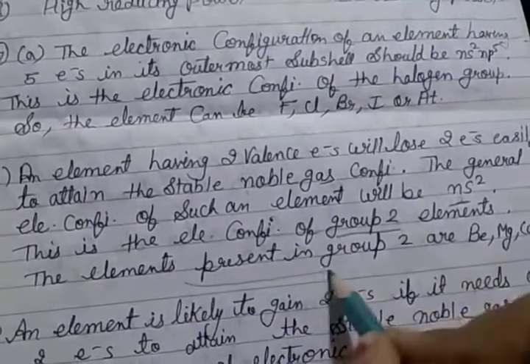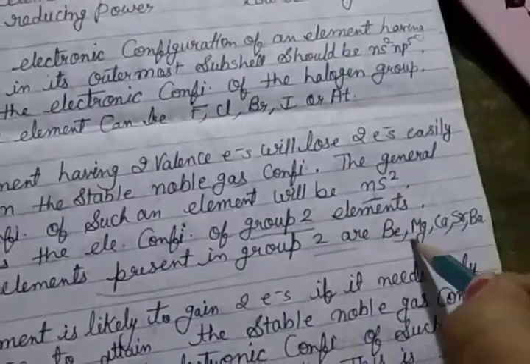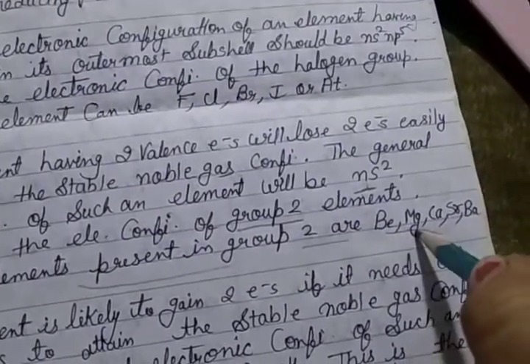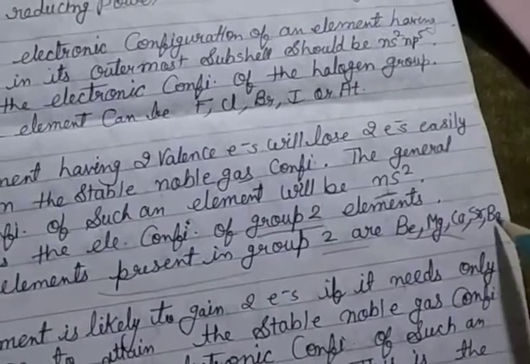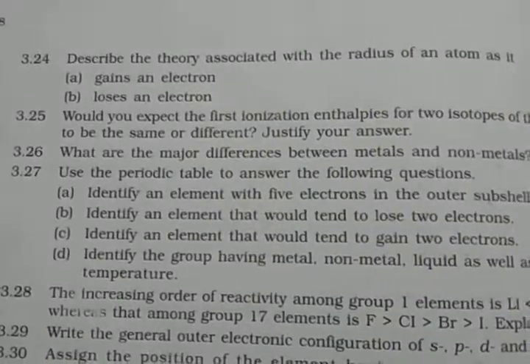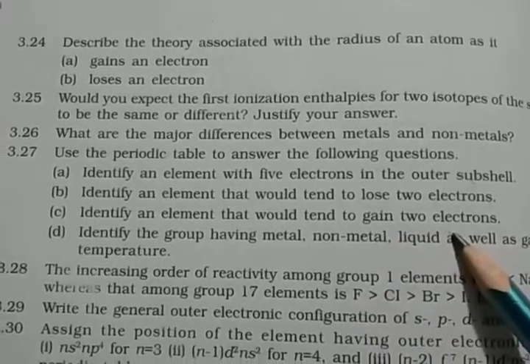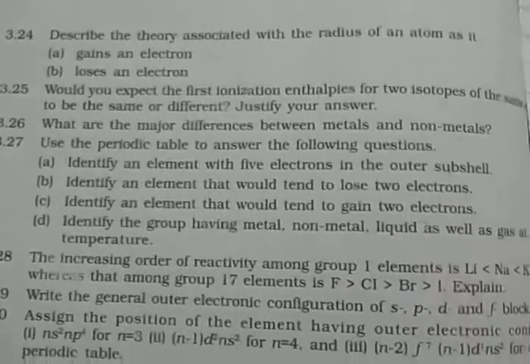The elements present in group 2 are beryllium, magnesium, calcium, strontium and barium. Then C. Identify an element that would tend to gain 2 electrons.